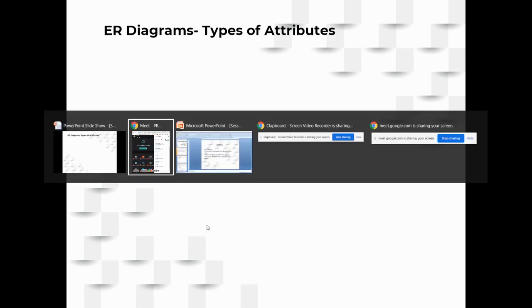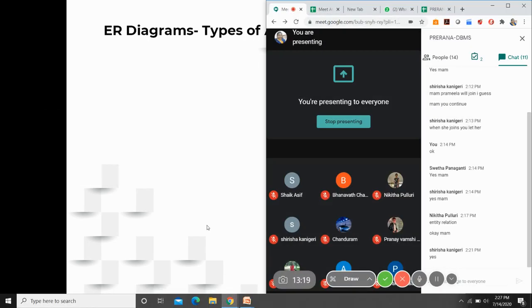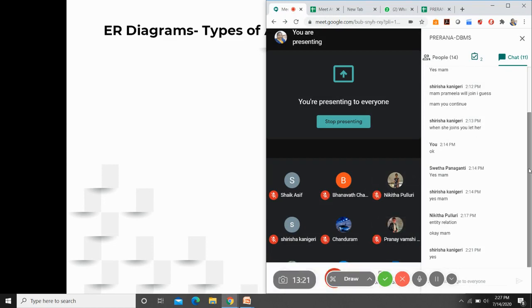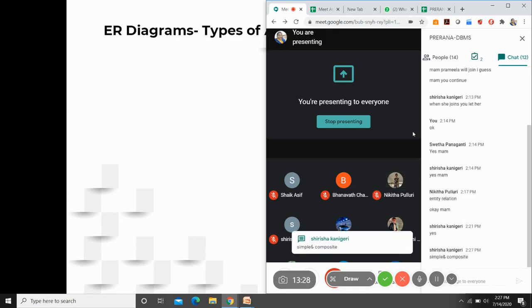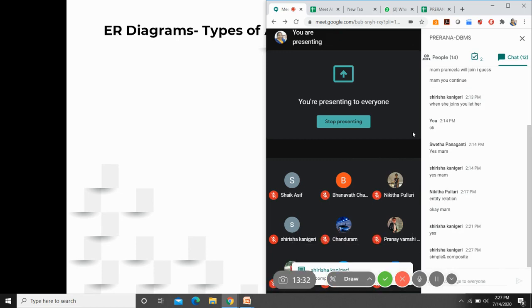Then under attributes, again we have different types of attributes. Can you recollect and tell me what are the different types of attributes available? Very good, very good. Simple and composite.